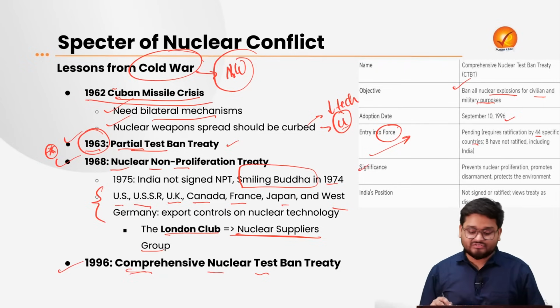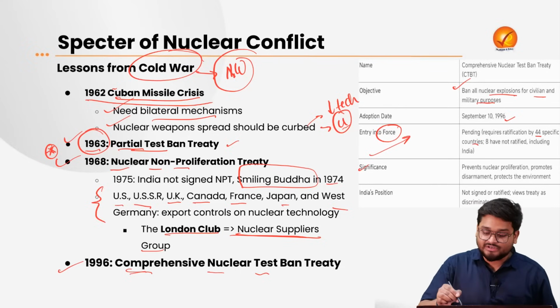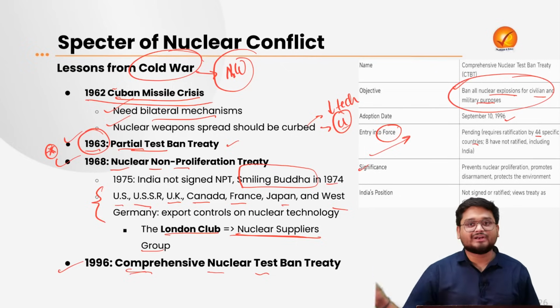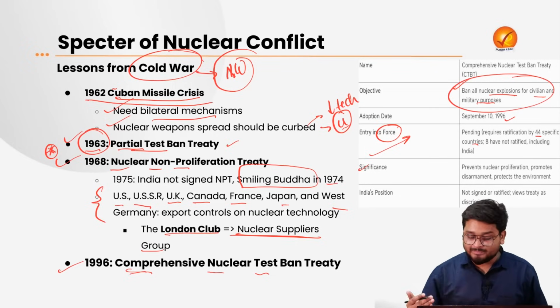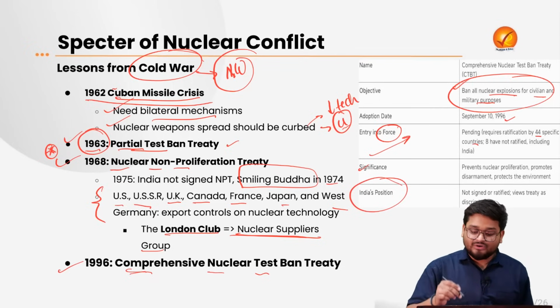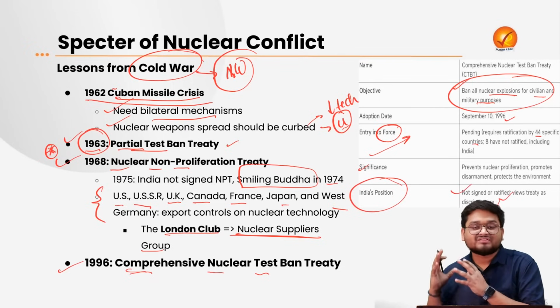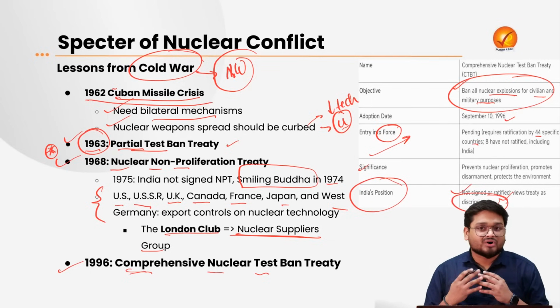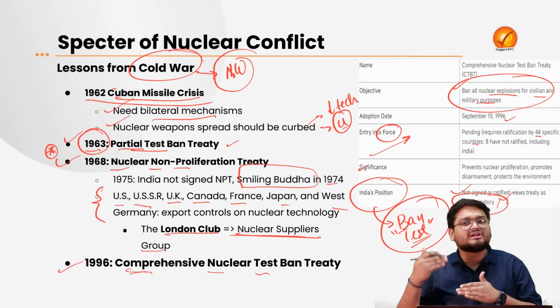Now, the main significance of this treaty is that it will prevent any further nuclear proliferation, because it totally bans any nuclear explosions, for civilian or military purposes, right? And here we have to understand India's position as of now: India did not even sign or ratify it. This is because India sees this treaty as discriminatory, because it bans the testing of nuclear weapons, that is, not developing further nuclear weapons.